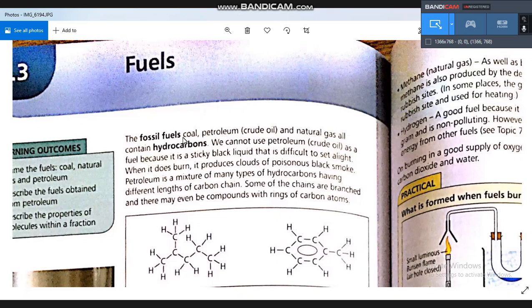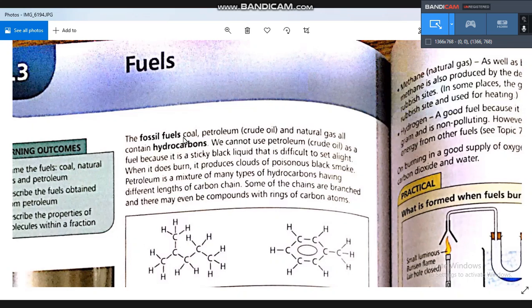First, unsaturated hydrocarbons are what? Alkene and alkyne. How many bonds are there between the carbon atoms? What are the types of bonds between two carbon atoms? Double bonds, yes. In alkenes there are double bonds between the carbon atoms. In alkynes there are triple bonds between the carbon atoms.